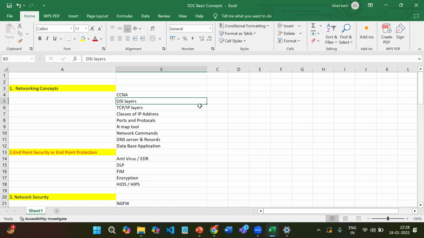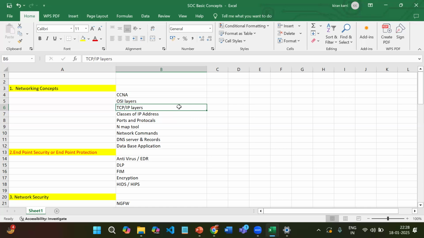Okay. Then coming to the TCP/IP layers, Transmission Control Protocol and IP layers. These are some of the protocols, like classification of IP addresses. Hackers actually come in through these addresses, so we have to know the basics of IP addresses as well, like how many classifications of IP addresses there are, and within those, private IPs and public IPs.